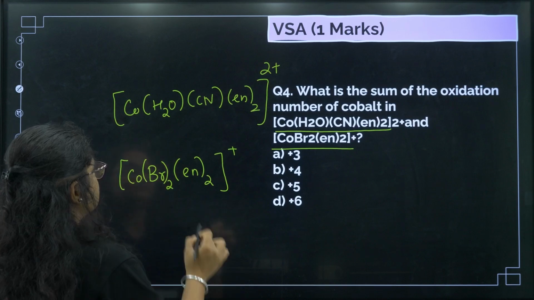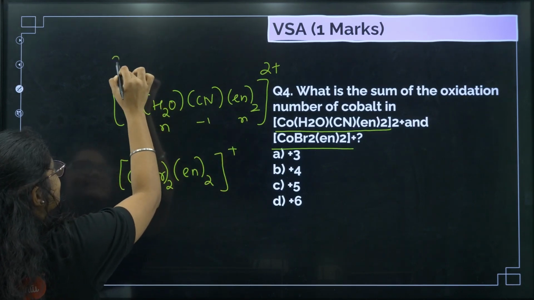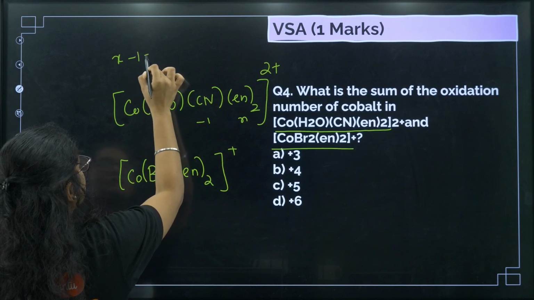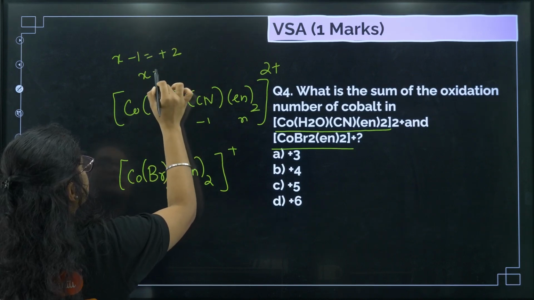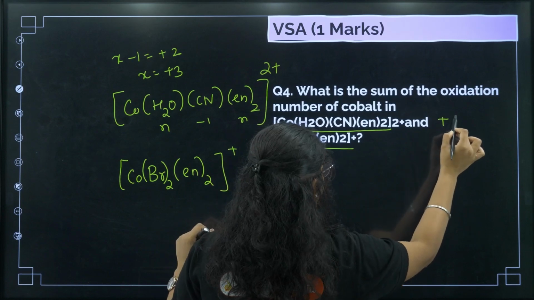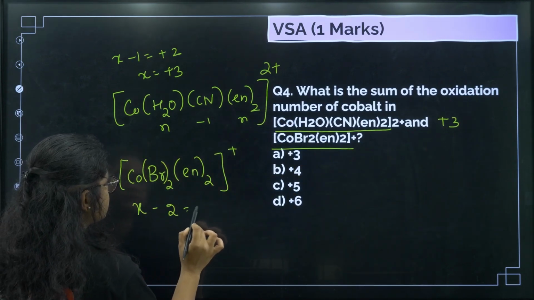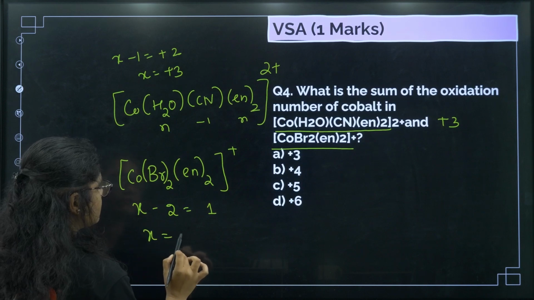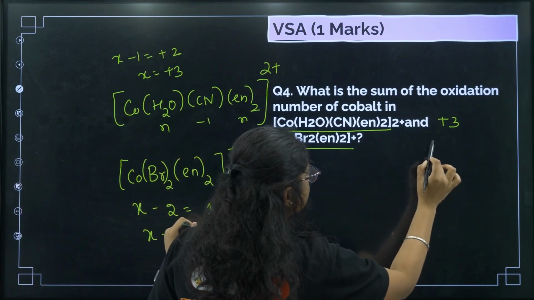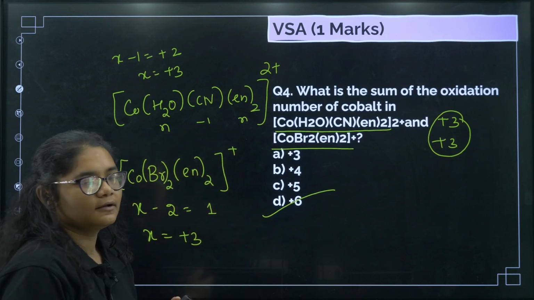Now if you calculate, this is neutral, this is minus 1, this is also neutral. So I will take it as x minus 1 plus 2, so x is equal to plus 3. So in the first compound, cobalt is in plus 3 state. Now if you say second one, it is x minus 2 is equal to plus 1, x is equal to plus 3. In the second compound also it is plus 3. Sum will be plus 6, again option number D, plus 6.